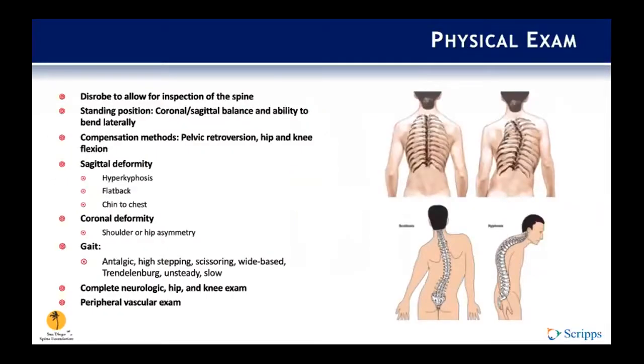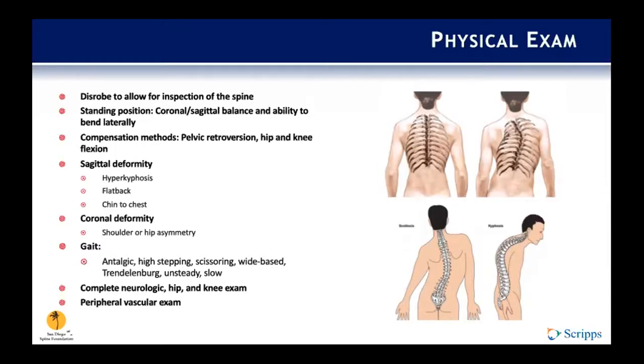So on exam, when we see these patients in clinic, it's always important to disrobe the patient to allow for inspection of the full spine. We look at their standing position, we look at their coronal and sagittal balance, and their ability to bend laterally and forward. And we look at compensation methods, which include pelvic retroversion and hip and knee flexion. So in sagittal deformity, we're looking for hyperkyphosis, which oftentimes is seen in the thoracic spine. We look for flat back or a chin-to-chest deformity. In the coronal plane, we're looking for shoulder or hip asymmetry.